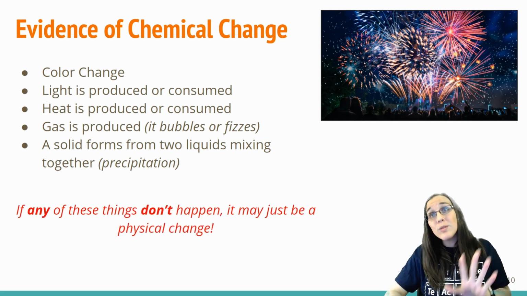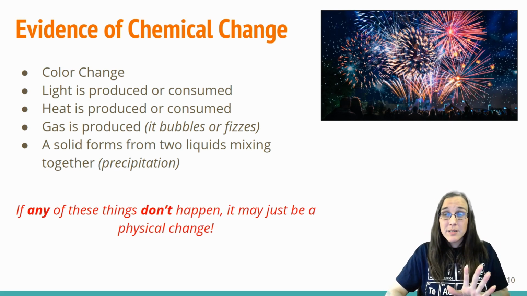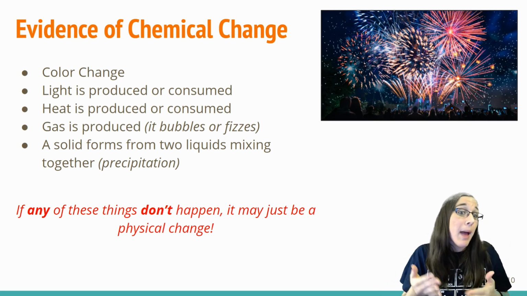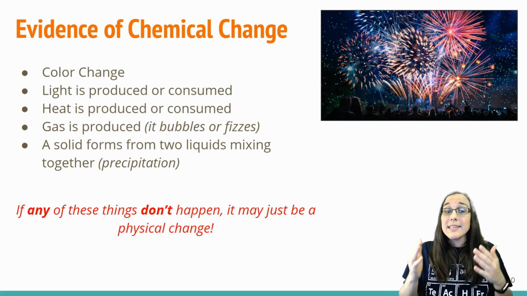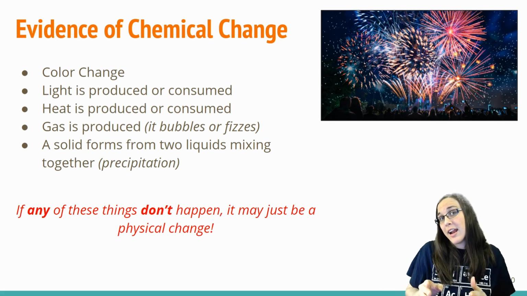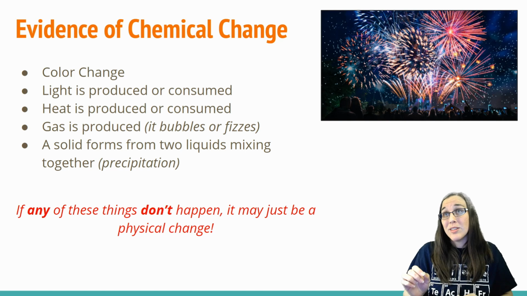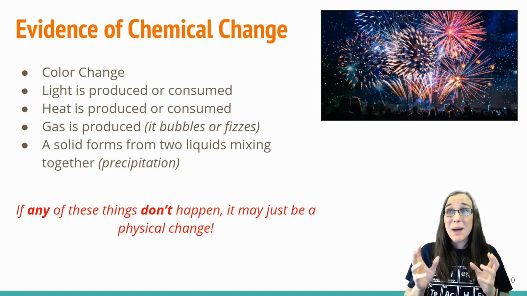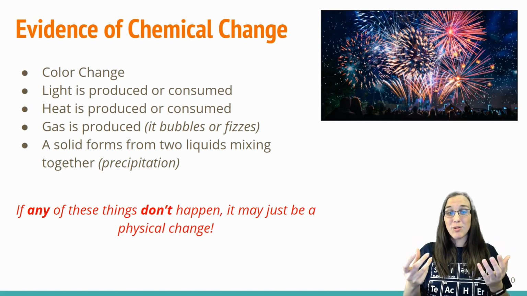If any of those things don't happen, so if you don't see a color change, if you don't see light, it doesn't have to be all of them. If you don't see at least one of them happen, it's likely that it was a physical change that happened, not chemical. You pretty much have to see one of those things or multiple of those things happening in order to classify it as a chemical change.